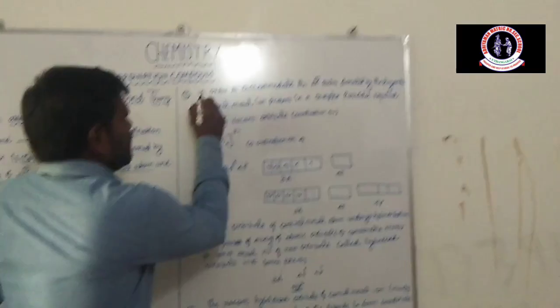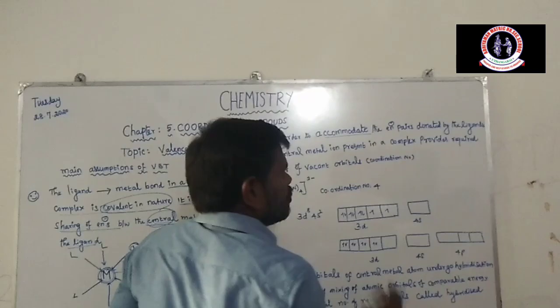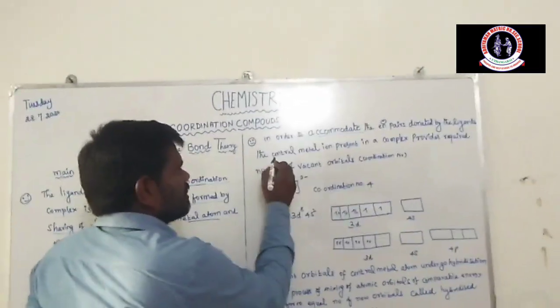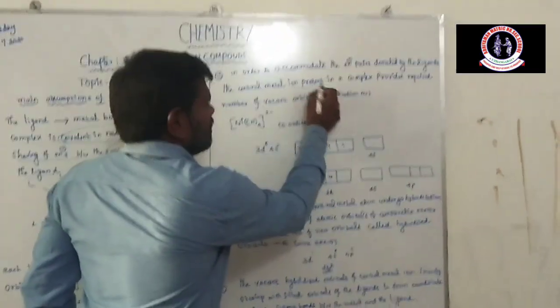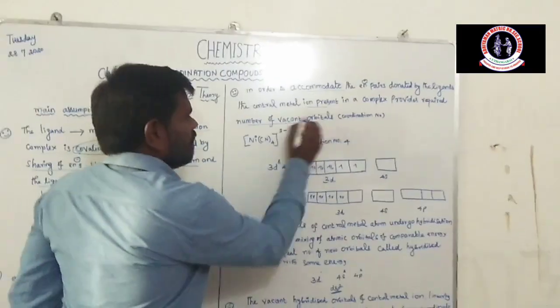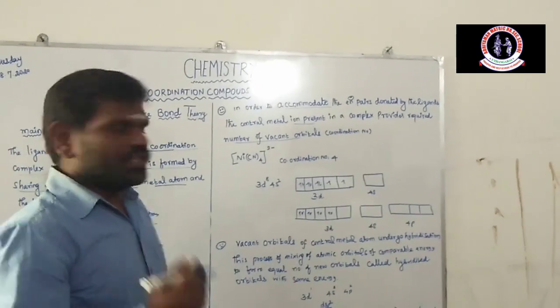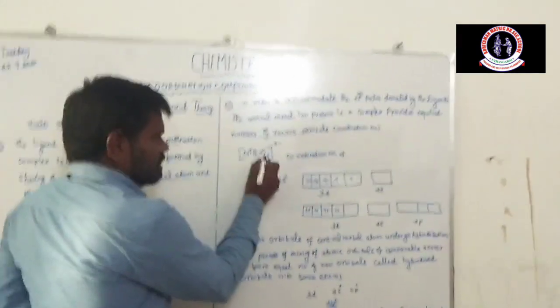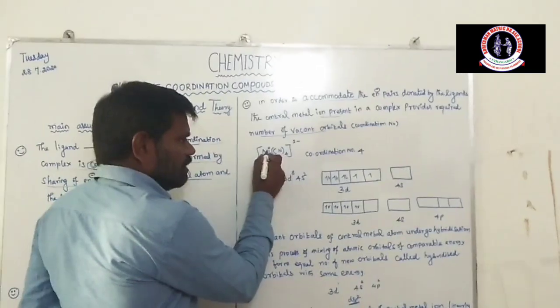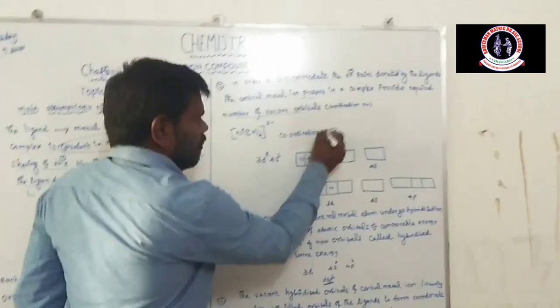The third point: in order to accommodate the electron pairs donated by the ligands, the central metal ion in a complex provides the required number of vacant orbitals equal to the coordination number. Example, students, tetracyanonickelate. Here the coordination number is 4.